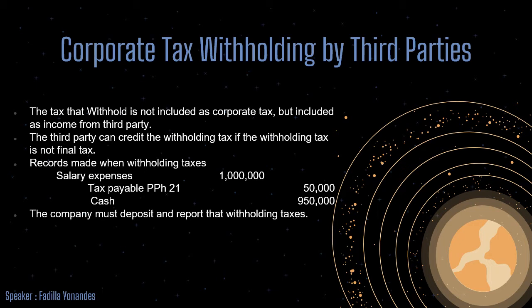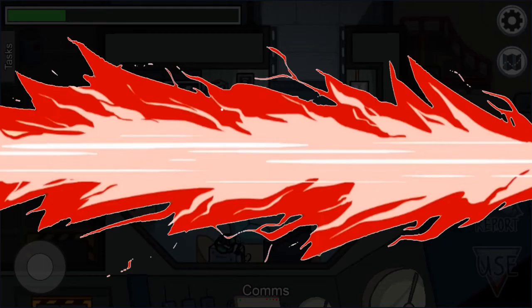And second is non-final tax. Withholding tax is included as a tax credit, and the income is included in the tax return. Taxes paid are recorded as prepaid taxes. For example, cash is about 940,000 in debit. Prepaid taxes PPh number 23 is about 60,000 in debit, and also rent revenue is about 1 billion in credit.